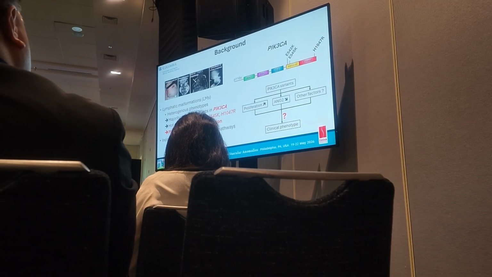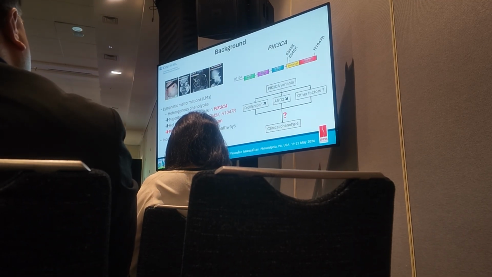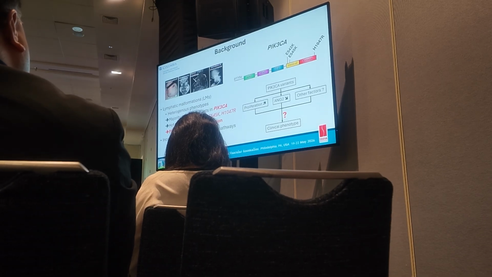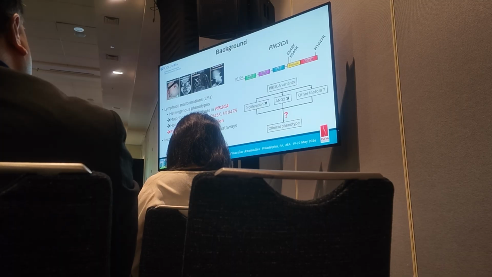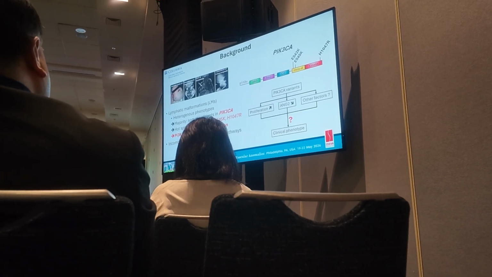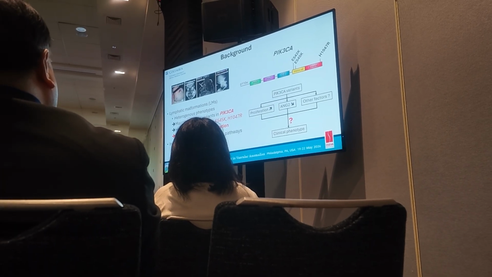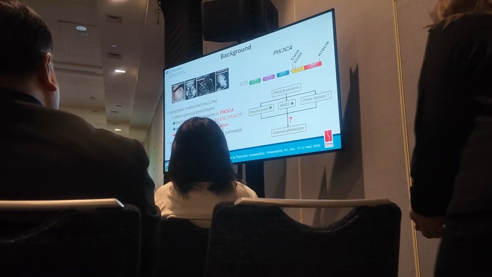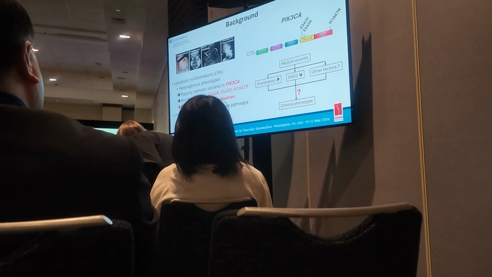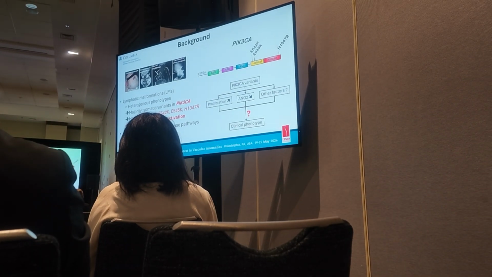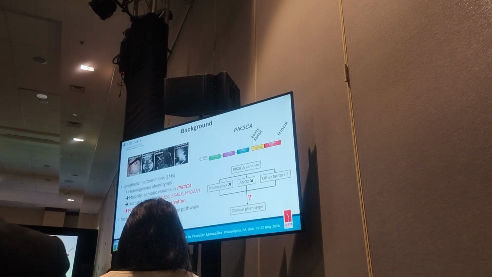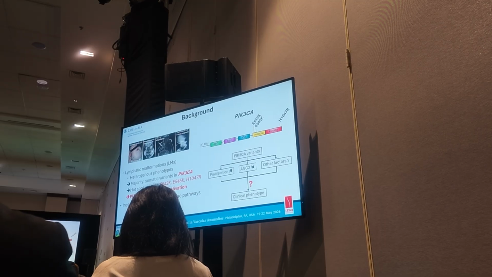So lymphatic malformations, or LMs, have heterogeneous phenotypes. The majority of them are due to somatic variants in the PIK3CA, with hotspot variants E542K, E545K, and H1047R, leading to the hyperactivation of the PI3 kinase AKT-mTOR pathway. This results in increased cell proliferation and decreased angiopoietin 2.